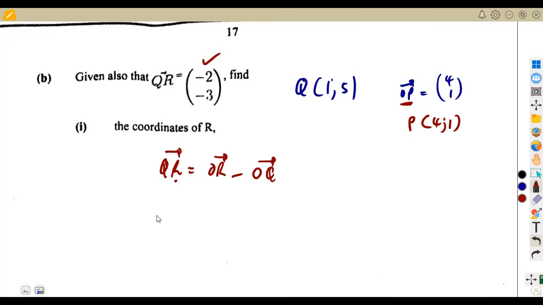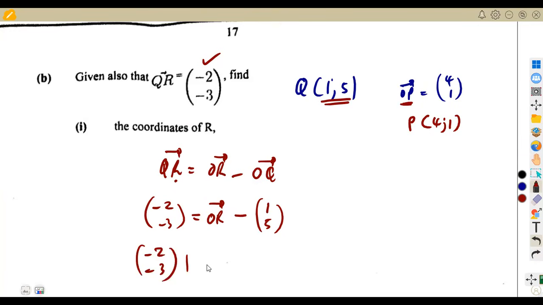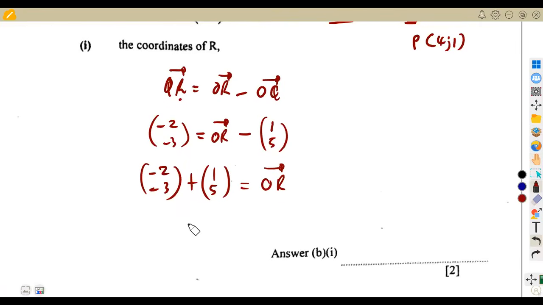So we've got a vector QR, which is -2, -3. Let us substitute: -2, -3 is equal to vector OR minus OQ. OQ is the vector Q, which is the column vector of the point Q. So as you can see, we can find our vector OR. If we transpose this to the other side, it will be positive. So that's -2, -3 plus 1, 5 in this case is going to give us vector OR. By finding vector OR, we are finding the point R.